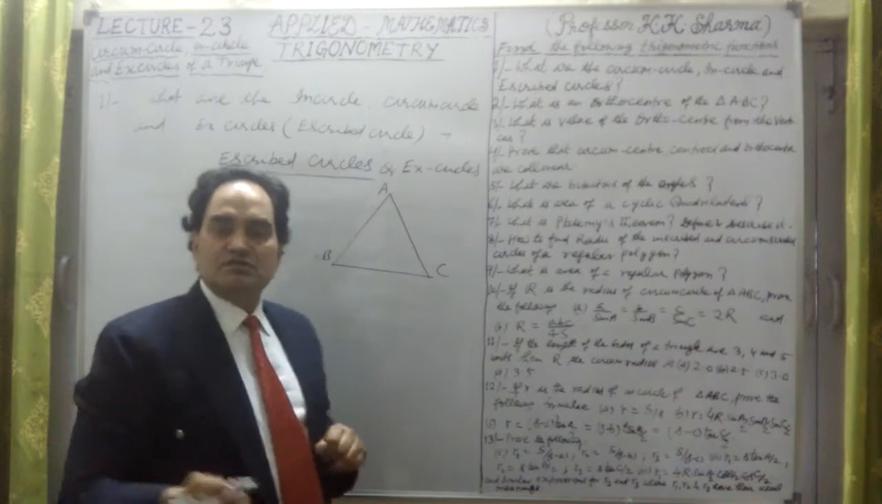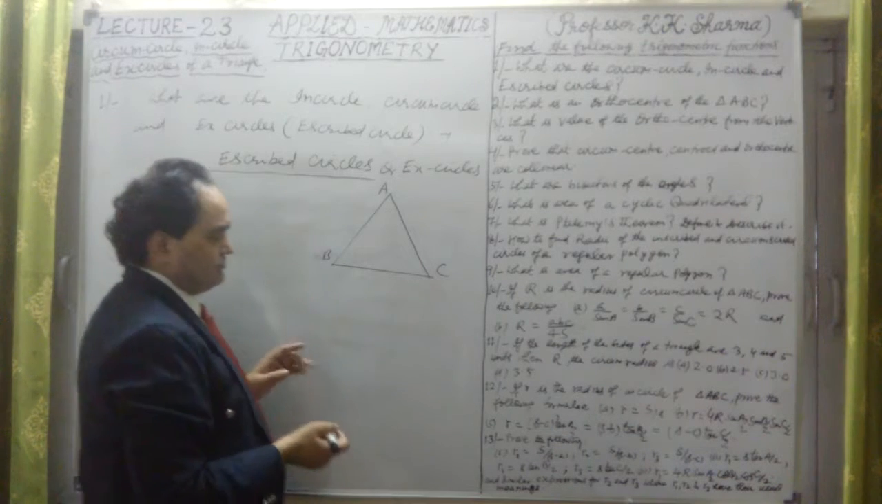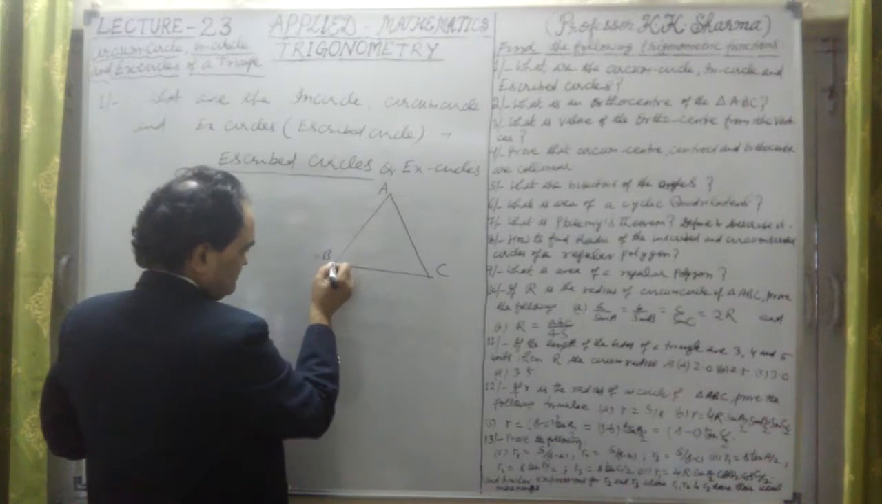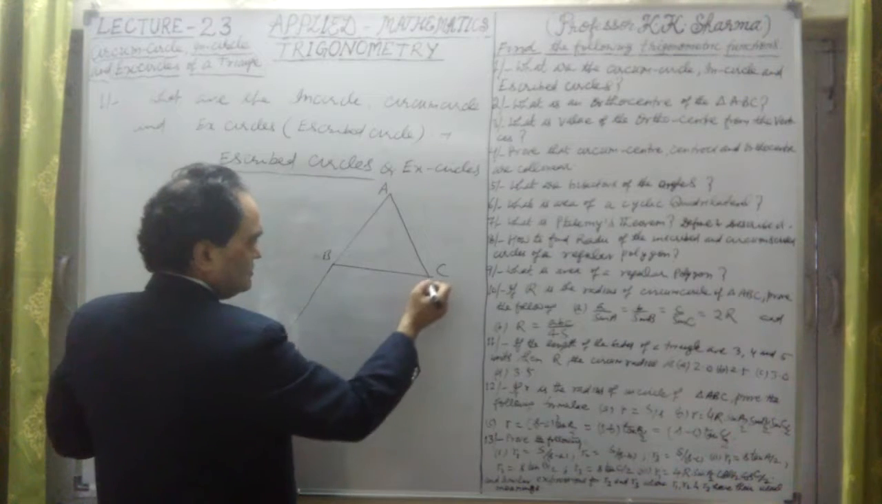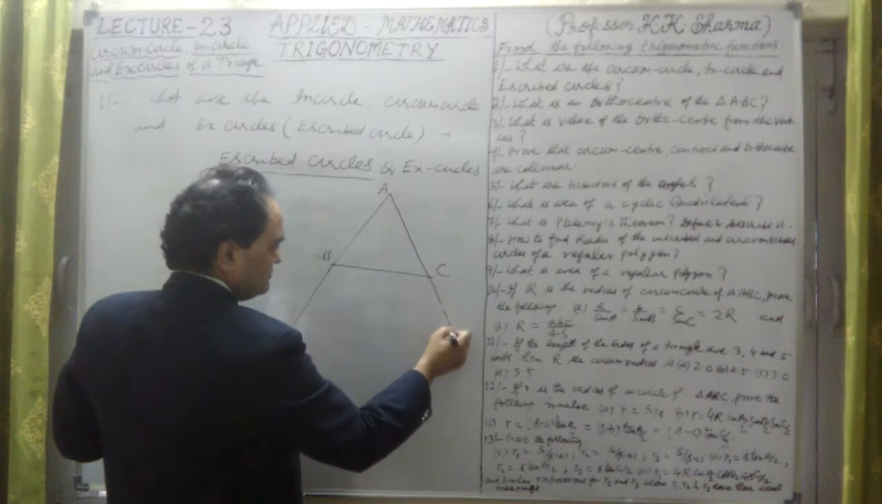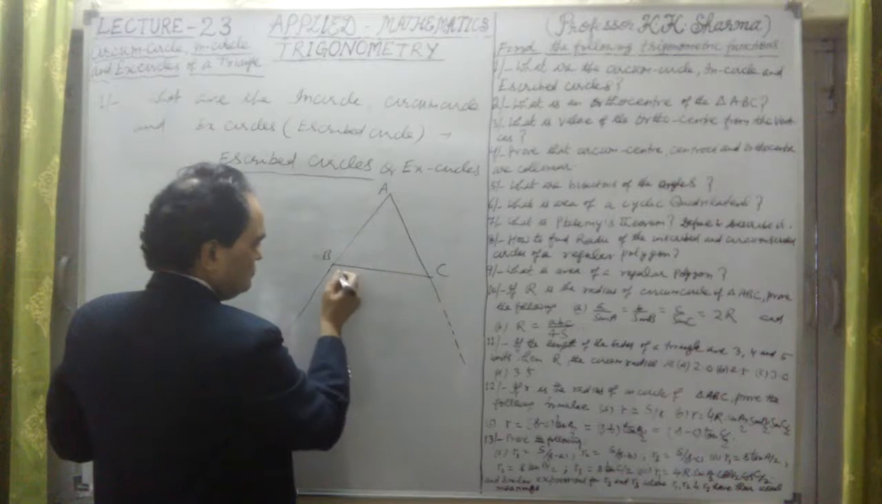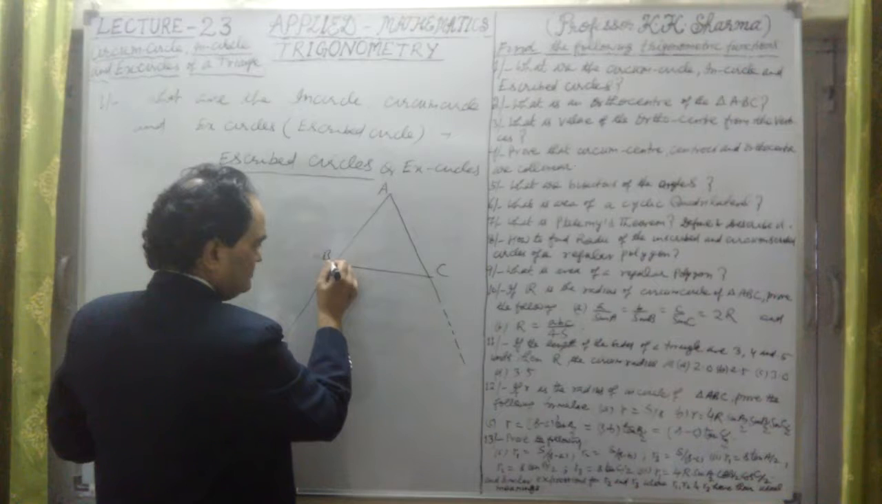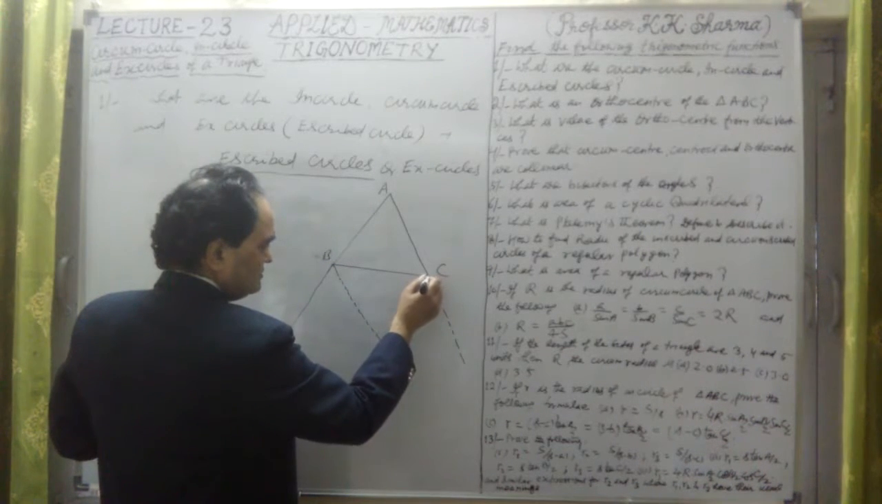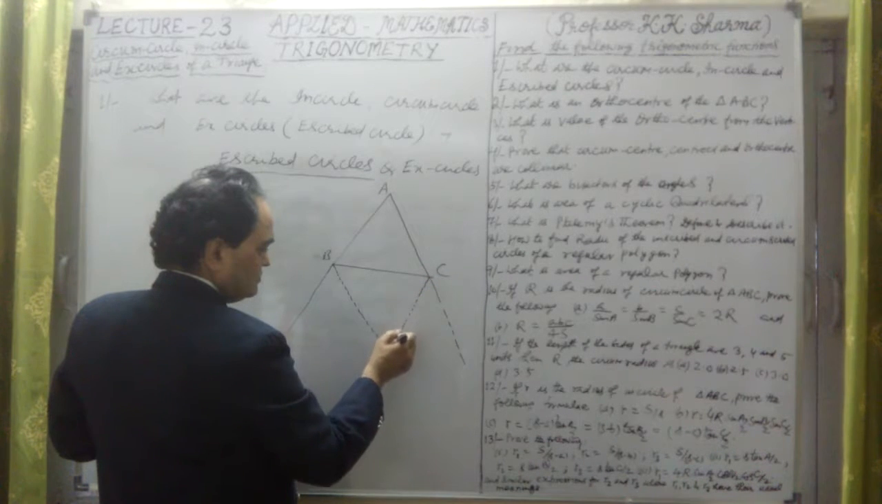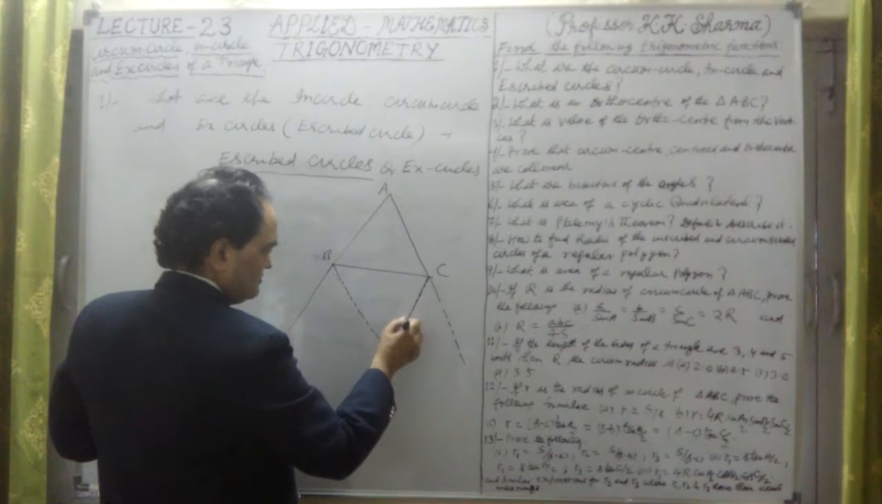Then what is the ascribed circle for this? Now, if I extend this AB side further, and this AC side also further, like this, and we draw the bisectors of these angles, angle B and angle C, outside. There is a bisector of this angle and the angle C also. This is the bisector of this angle.